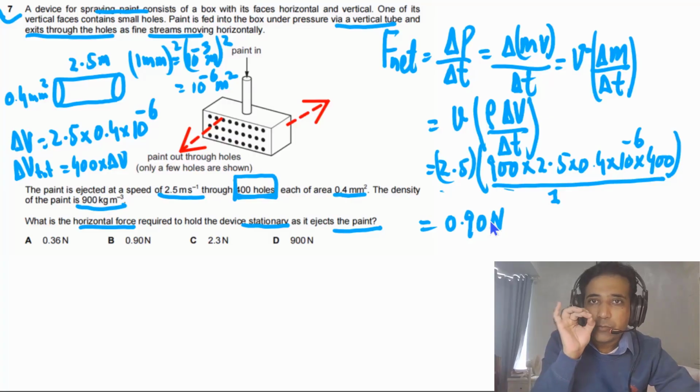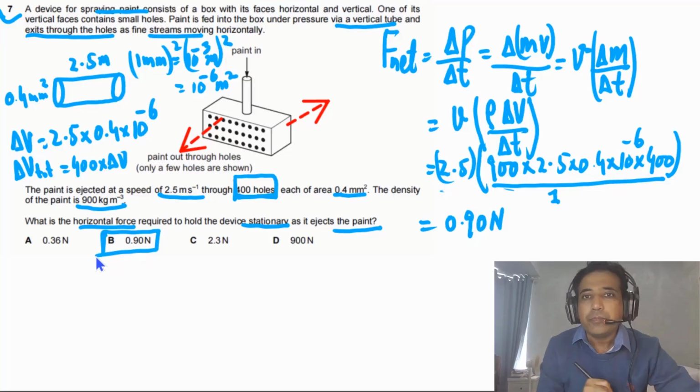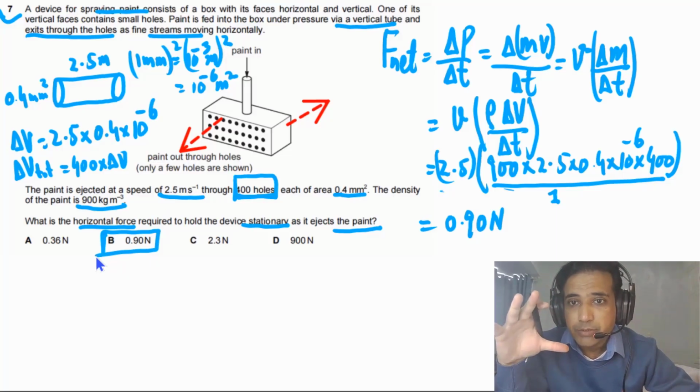So this much is the force applied on the paint by the box, and the same force will be applied on the box. To stop this box, we have to apply this much force in the opposite direction of the force on the box. So we have to push it in the direction of the paint coming out. This is how we can balance. So the answer for this question is B. And this question is a repeated question.